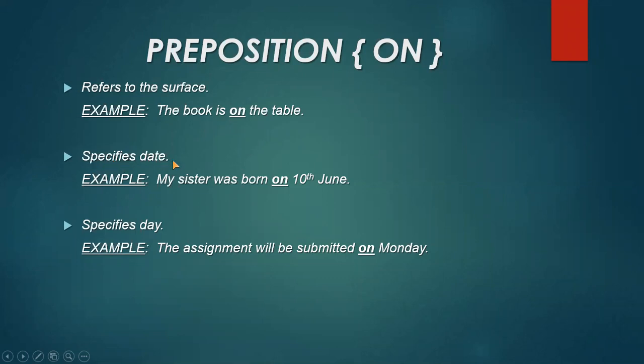It specifies the date as well. My sister was born on 10th June. Here you can see that I have written the clear date here, date with the month, okay? Because if I'm writing 10th only, then it doesn't mean that it is a date. My sister was born on 10th June. The on is the preposition which is showing the relationship between the birth of the sister with the date.